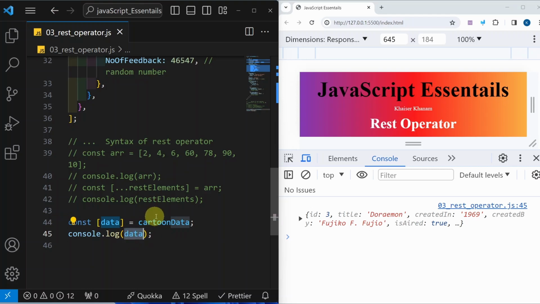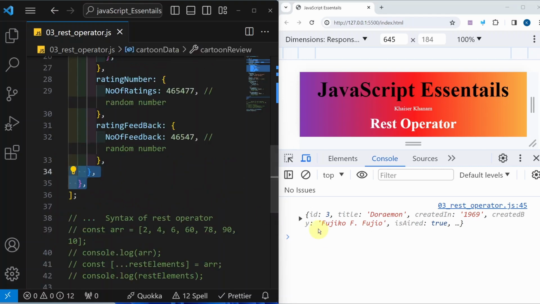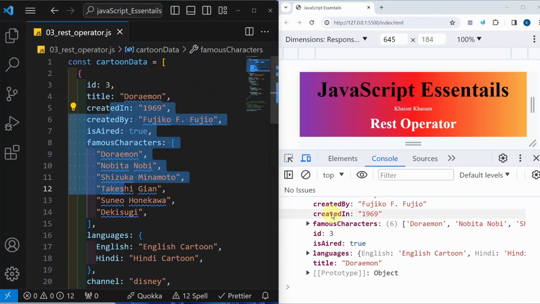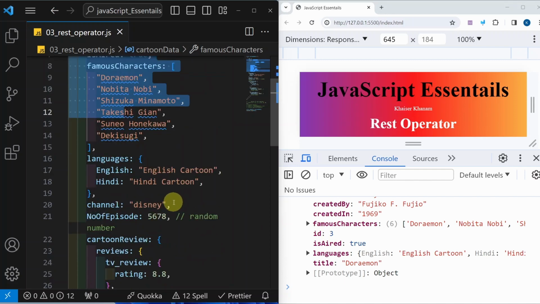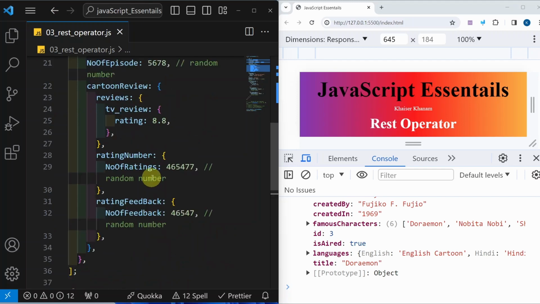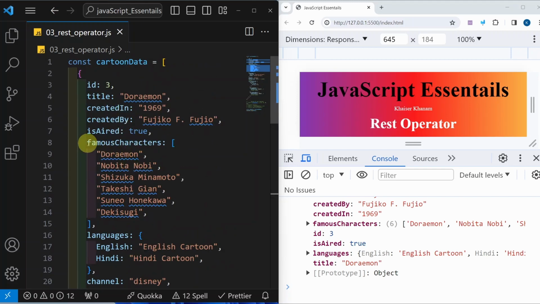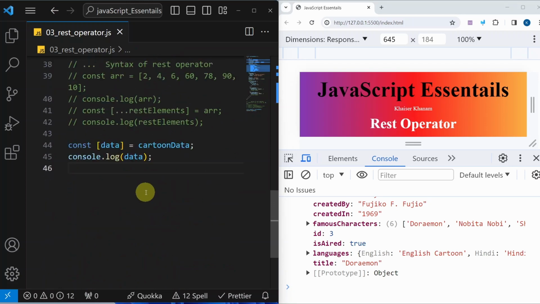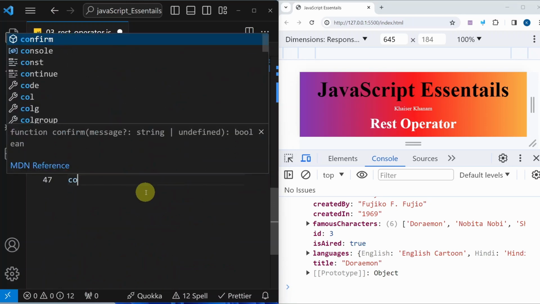And when we display data from the array, I have just extracted this object. Now inside this object, whatever properties I have given, easily I can get from here. As I mentioned, using the rest operator, we can completely create a new array. So inside the object, we are having this array, famous characters. So from this object, I will be taking these famous characters. So now I will be doing object destructuring.